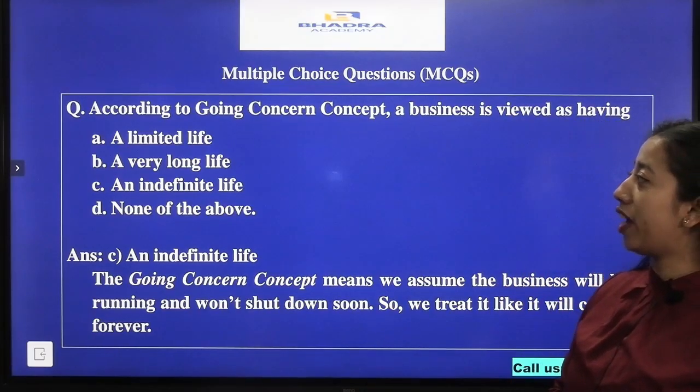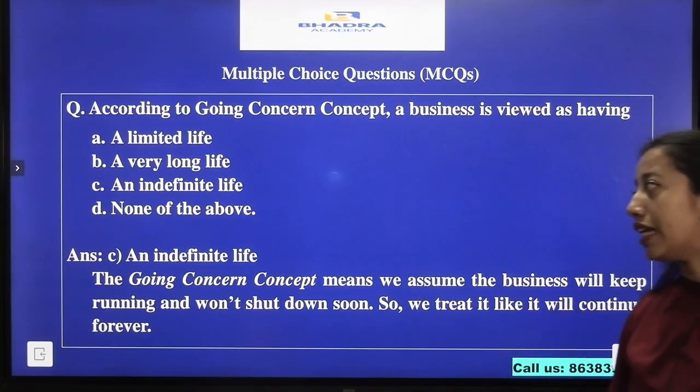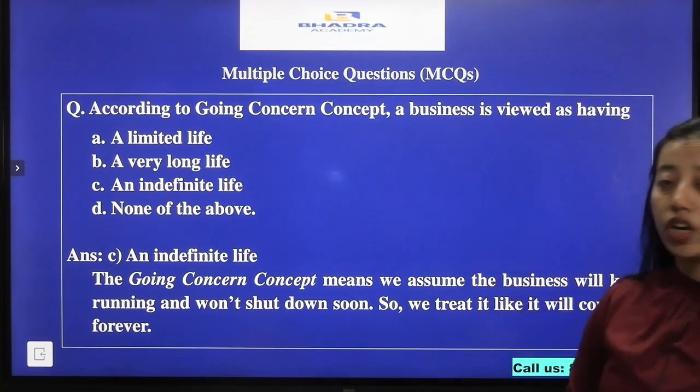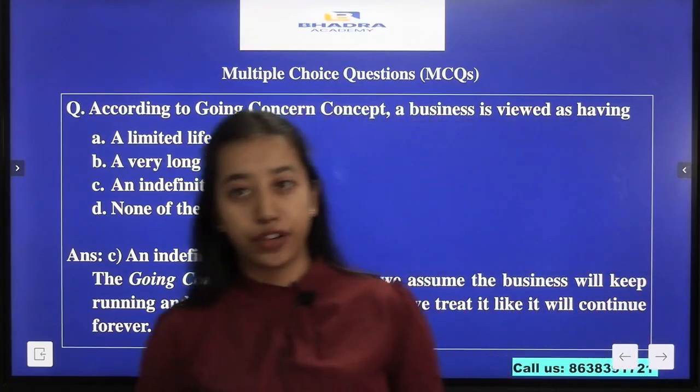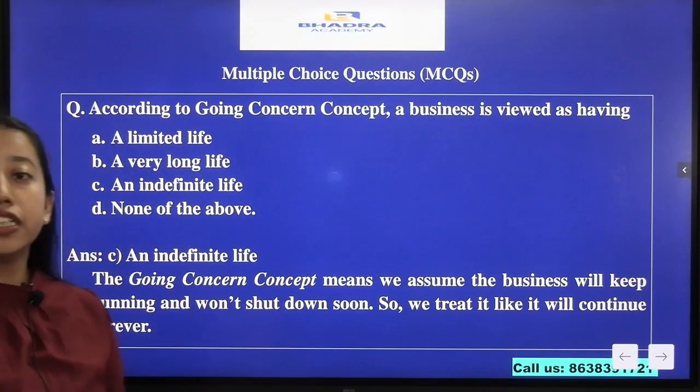The first question we have is, according to the going concern concept, a business is viewed as having, the options are a limited life, a very long life, an indefinite life, and the last option is none of the above. From here, our answer will be option C, that is an indefinite life. Why so? Because in the going concern concept, we assume that the business will go on forever. That is why our answer here will be option C, an indefinite life.